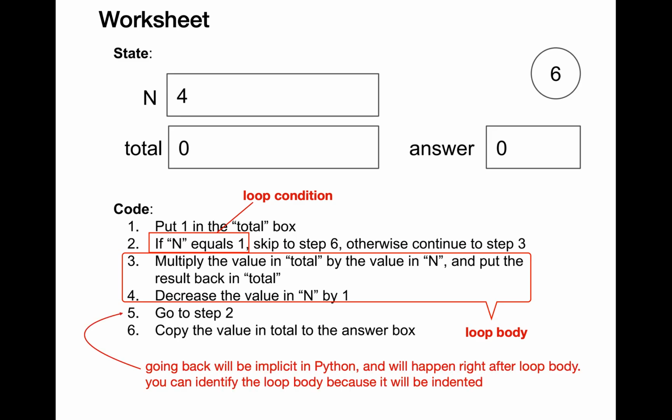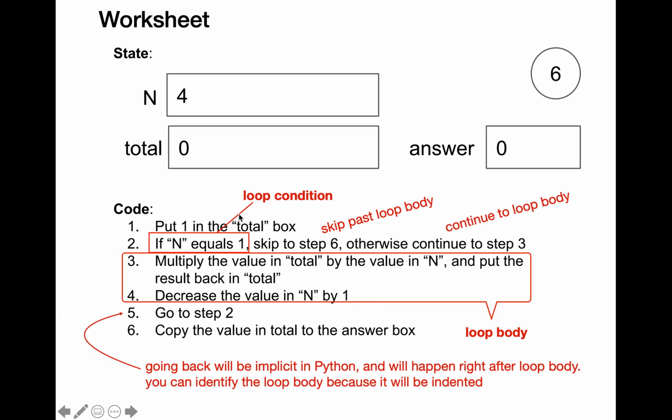The going back part is implicit in Python, and it will happen right after the lines of code within the loop body finish executing. How can we identify the lines of code within the loop body? The lines of code within the loop body will be indented. How do we know the number of times that we repeat execution for the loop body?